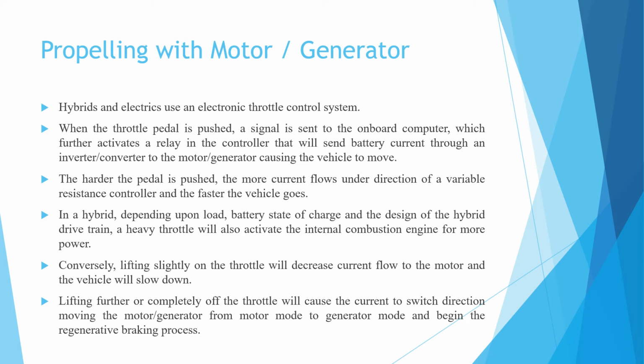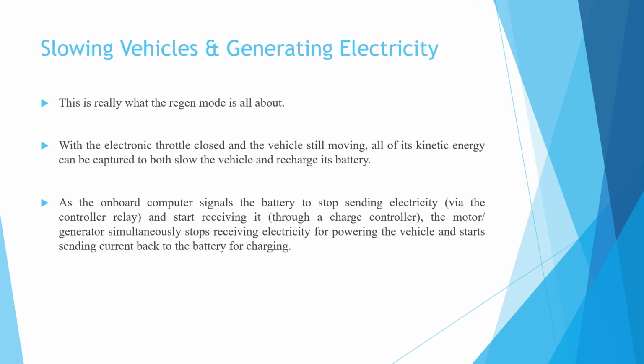Lifting further or completely off the throttle will cause the current to switch direction between the motor and generator, from motor mode to generator mode, and begin the regenerative braking process. So this is propelling with the motor and the generator. The next is slowing the vehicle and generating electricity. This is really what the regen mode is all about.